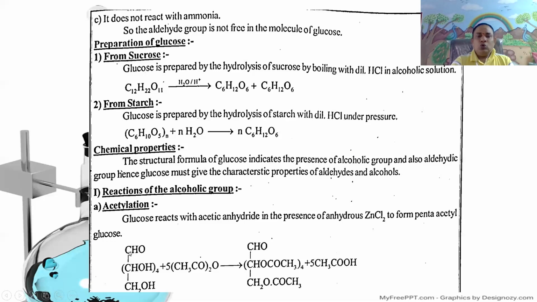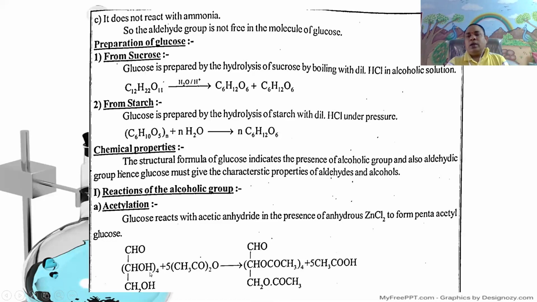That is, glucose, CHO, CHOH taken four, CH2OH, upon treatment with 5 moles of acetic anhydride, (CH3CO)2O, gives the pentaacetyl derivative of glucose, CHO, CHOCOCH3 taken four, CH2OCOCH3, plus 5 moles of CH3COOH obtained as a byproduct.